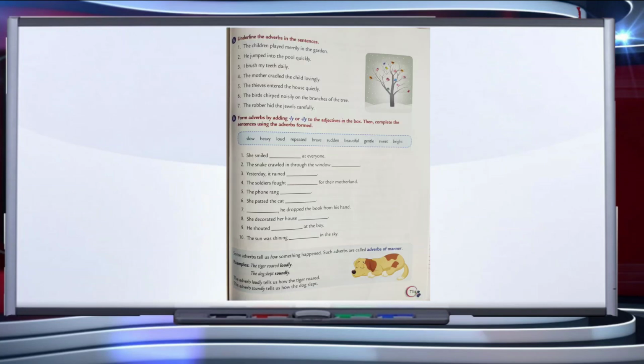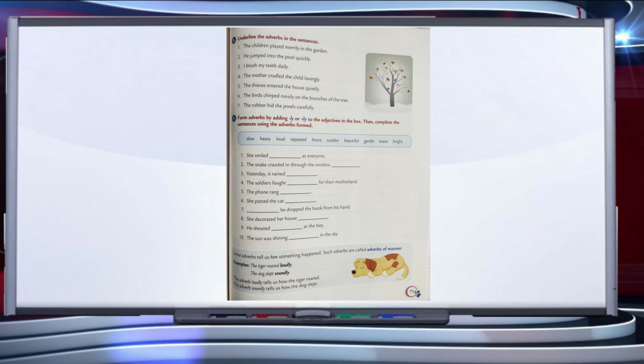So here are some of the sentences. You have to underline the adverbs in the sentences. Now in next exercise, some of the adjectives are there in the column here. So you have to change these adjectives in form of adverbs by putting ly or ily.